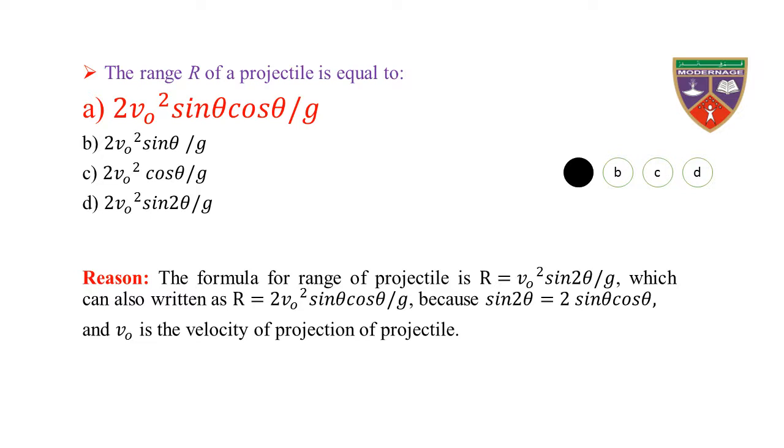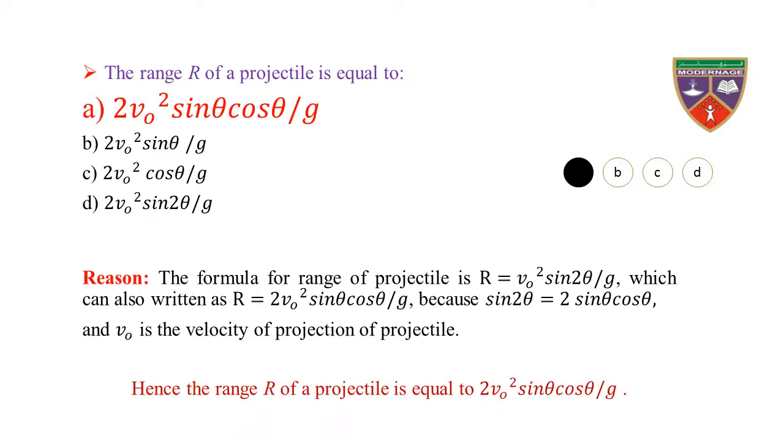Reason: the formula for the range of a projectile is R equal to V naught square sine 2 theta divided by g, which can also be written as R equal to 2 V naught square sine theta cos theta divided by g, because sine 2 theta is equal to 2 sine theta cos theta, and V naught is the velocity of projection of the projectile. Hence, the range R of a projectile is equal to 2v naught square sine theta cos theta divided by g.